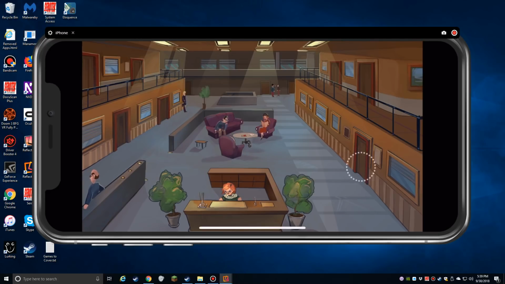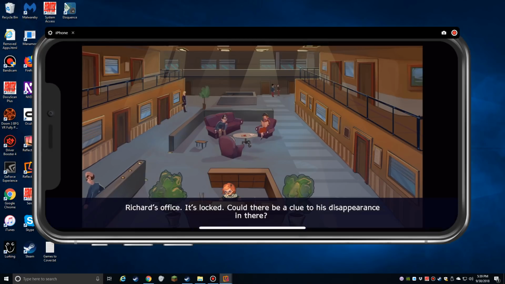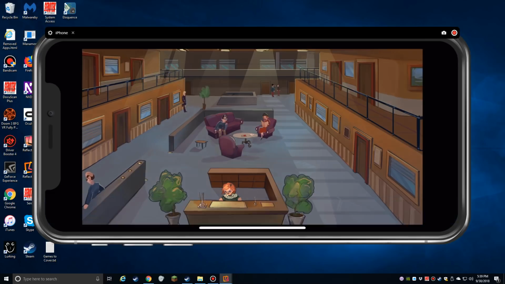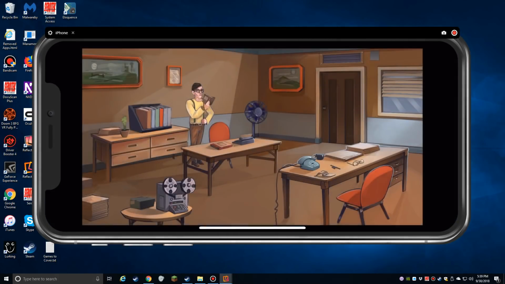That's the chief. Richard's office. It's locked. Okay, that's Richard's. Could there be a clue to his disappearance up there in there? Carl's in my office. Oh, okay, that's where we are. Okay.